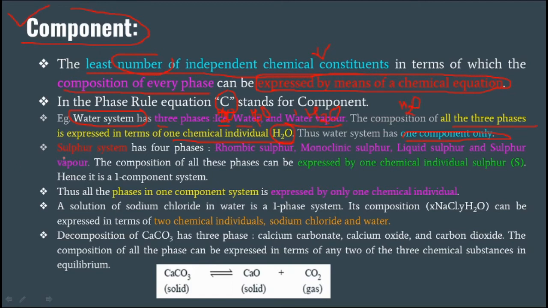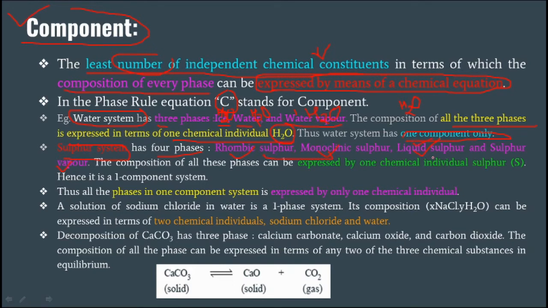The next example is the sulfur system. Sulfur has four phases: rhombic sulfur, monoclinic sulfur, liquid sulfur and sulfur vapor. Rhombic sulfur and monoclinic sulfur are allotropes of each other. They have the same chemical properties but different physical properties, so the phases are different.